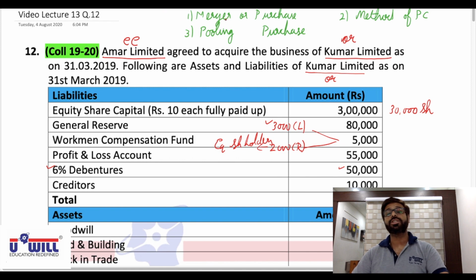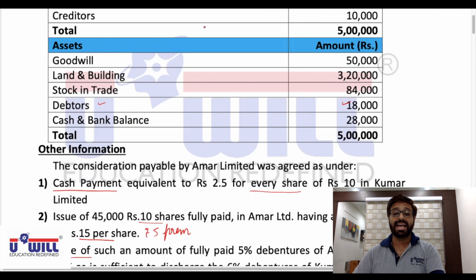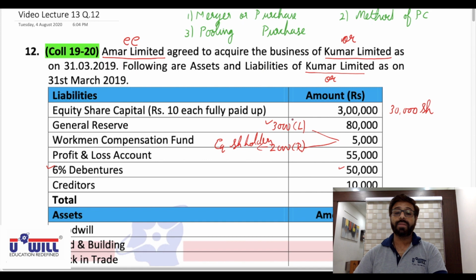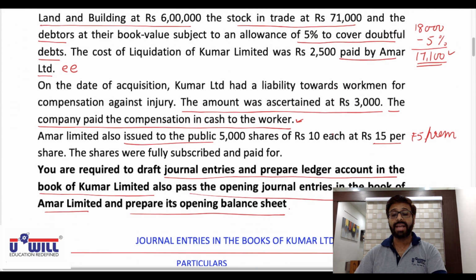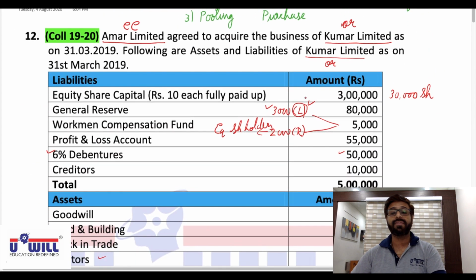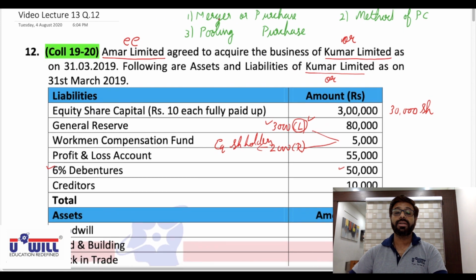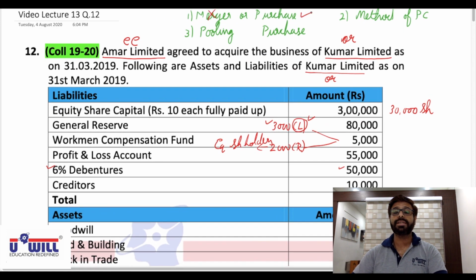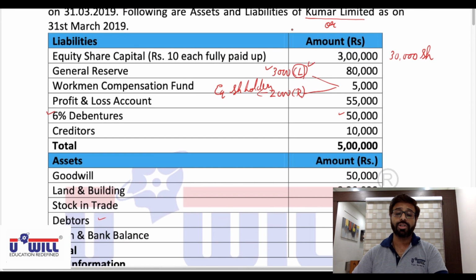Now what are the 3 conditions of merger? First, all the assets and liabilities must be taken over. Workman compensation fund liability is not taken over. It is paid in cash to the workers by the transferor company, Kumar Limited, itself. So it is not a merger, it is a purchase. Here itself we conclude. Other reasons are also there.